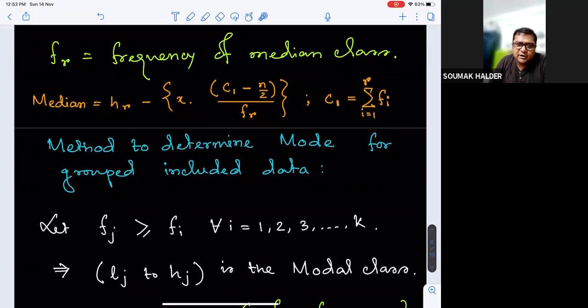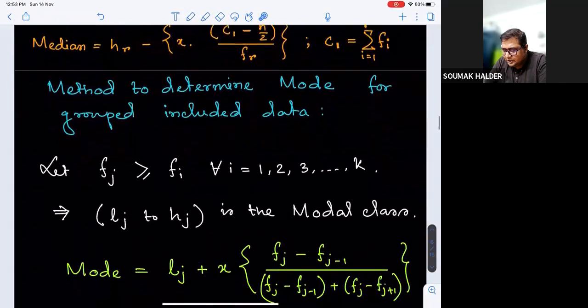And again, you can decide that mode will be something Lj or higher, or alternatively, it can also be addressed as Hj or a bit lesser, right? So firstly, we try to identify how much it is more than the starting observation Lj.